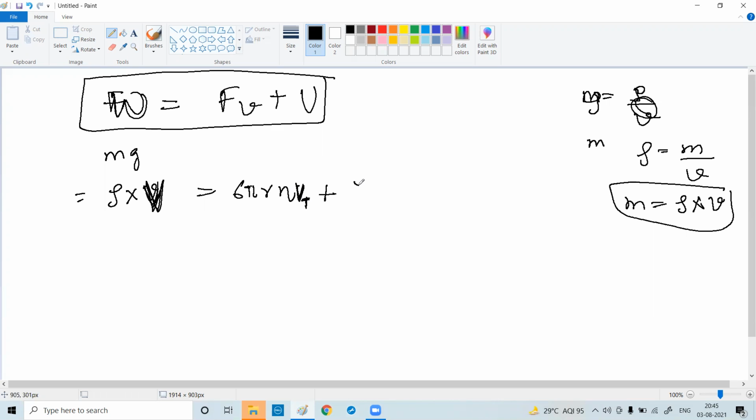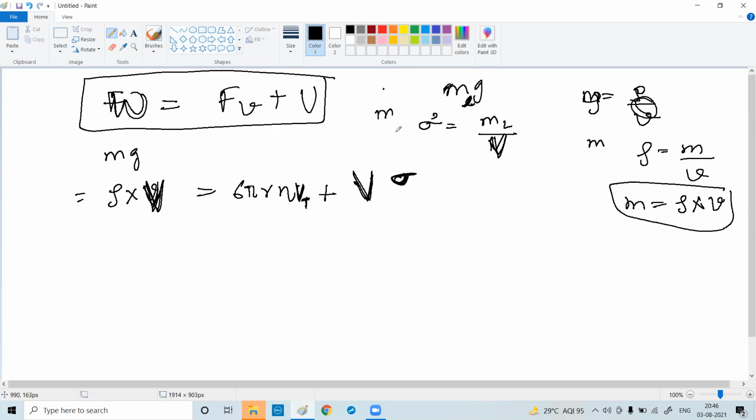So you can write directly volume into sigma. Why sigma? Sigma is the density of the liquid displaced. Because of the upthrust, what is the amount of liquid that got displaced? Basically, we have to find the mass of the liquid displaced, into g. This ml is the mass of the liquid displaced due to the object falling. And sigma is the density of the liquid, so density is nothing but mass of the liquid divided by the volume.